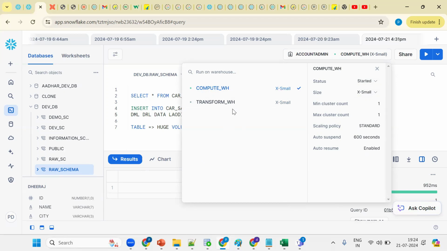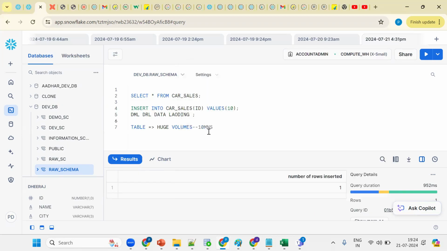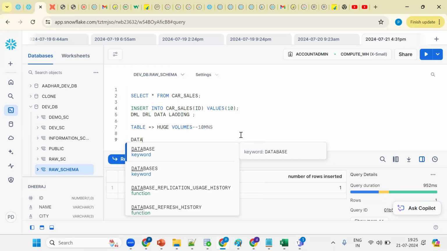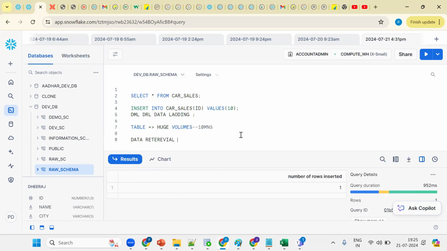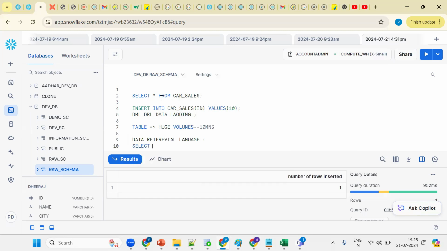Okay, yes, you're good. Praveen, what are DRL operations? You mentioned DML, DRL, and data loading. DRL is data retrieval language. That is a simple select statement.